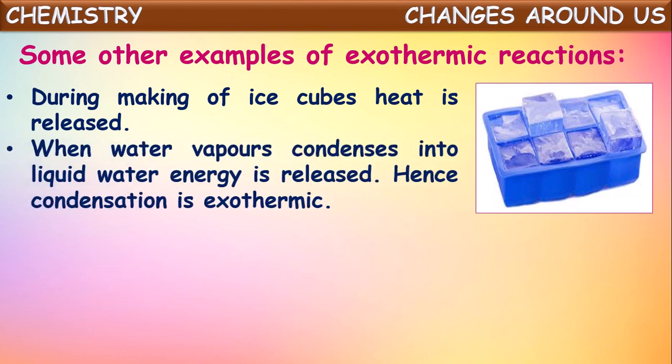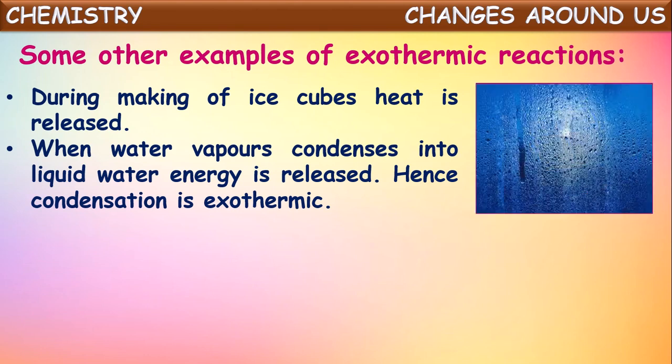Let us see one more. When water vapor condenses into liquid water, we know that when water vapor touches cooler parts of any surface, it starts converting into liquid form. What is happening there? Water vapor releases certain heat energy from it, and hence it converts into liquid water form. So this change involves the evolution of heat energy, the releasing of heat energy. Hence the condensation of water vapor into water comes under exothermic change.